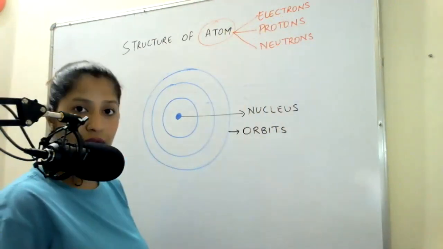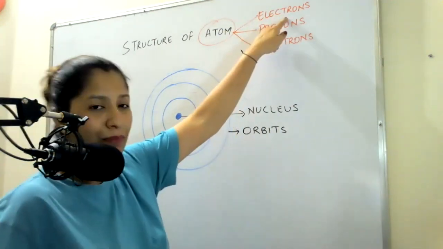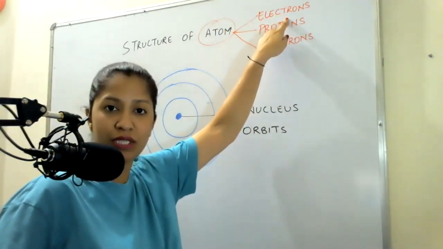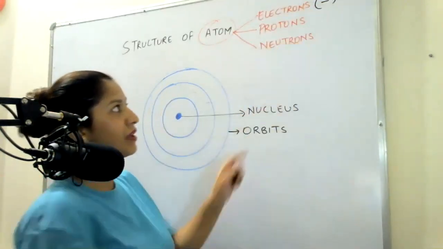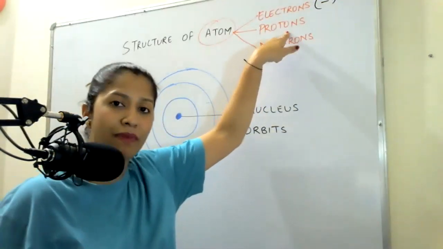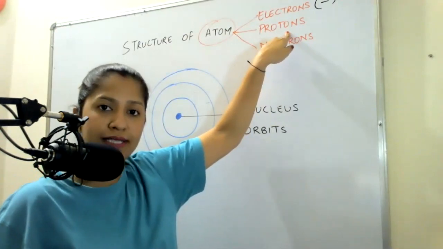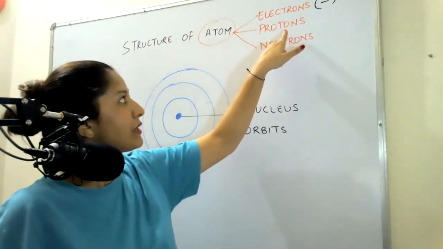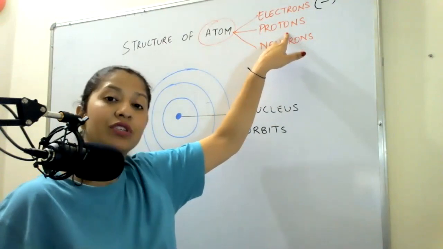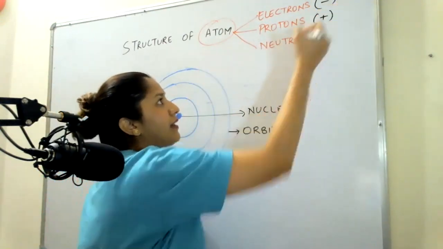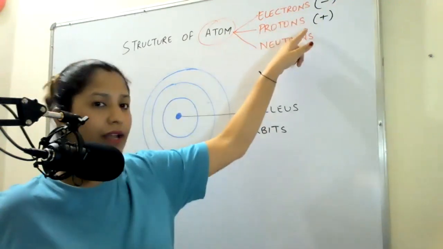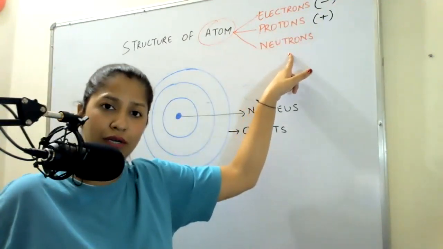When I say electrons, that means this is that part of the atom which is responsible for the negative charge. When I say protons, just remember it this way: P for protons and P for positive. So this is that part of the atom which is responsible for the positive charge. Then what about neutrons?